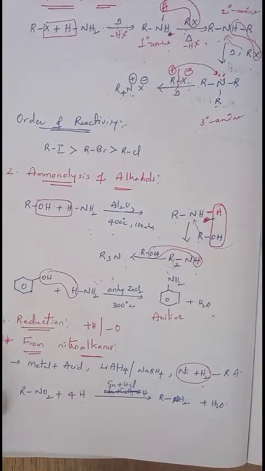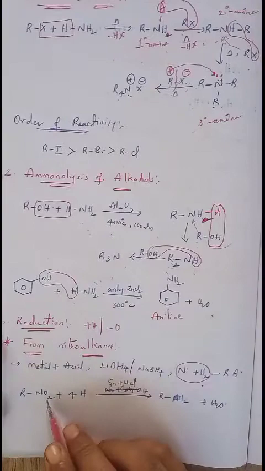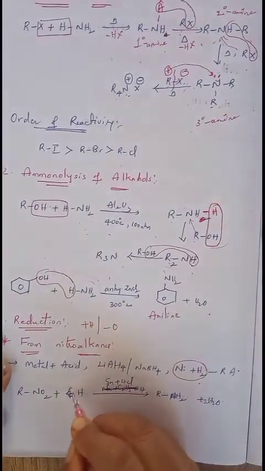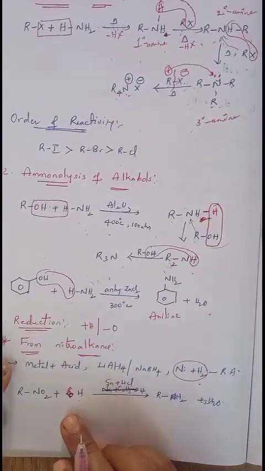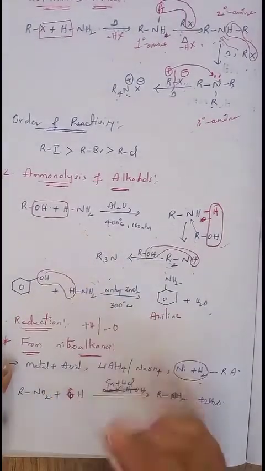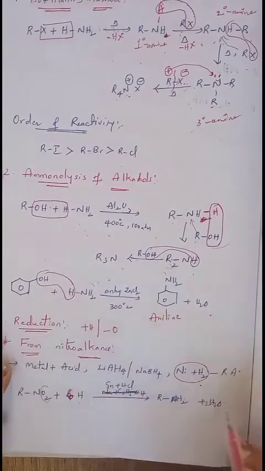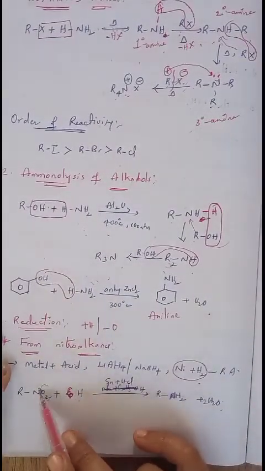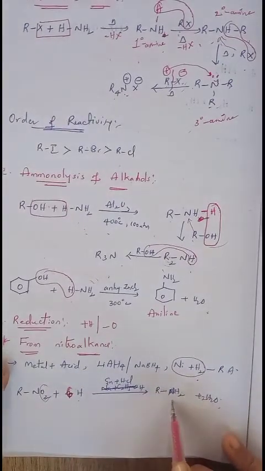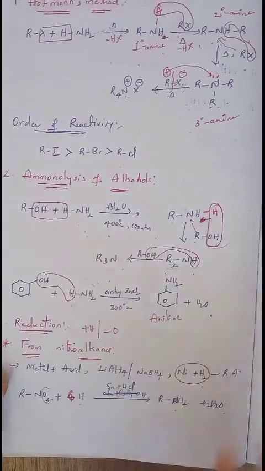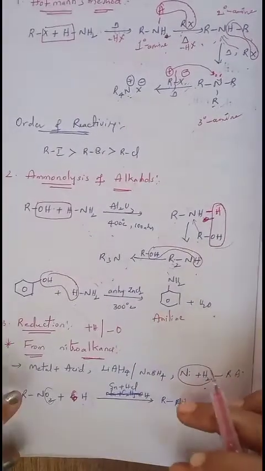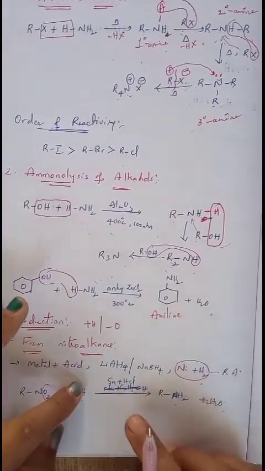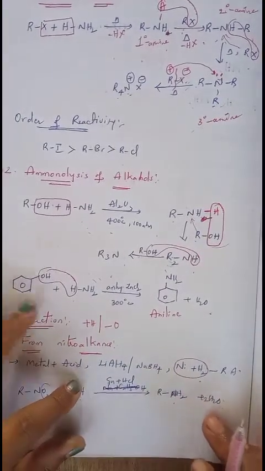Here you can see two oxygens are present. To remove two oxygens, the total number of hydrogens required is 6. Of those 6, 4 hydrogens take these two oxygens and eliminate them as 2H2O. Still 2 more hydrogens are present. Those two are added to the nitrogen and converted into RNH2. What is this RNH2? That is nothing but an amine. So amine is formed as the final product. When a nitroalkane undergoes reduction in the presence of metal and acid, we get the amine.